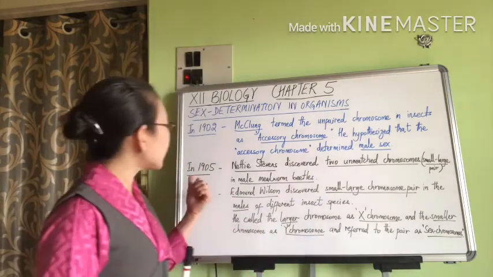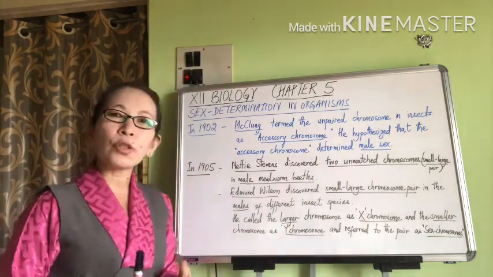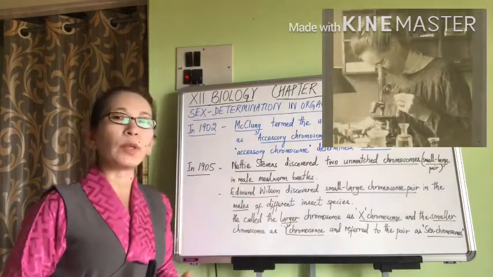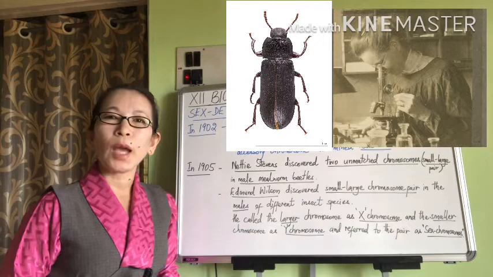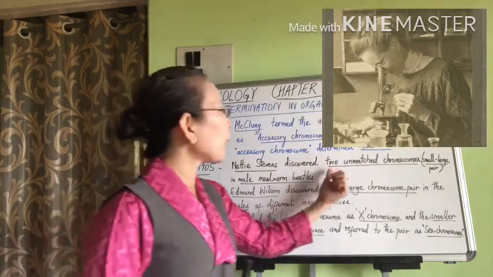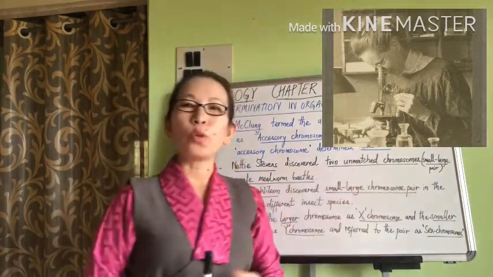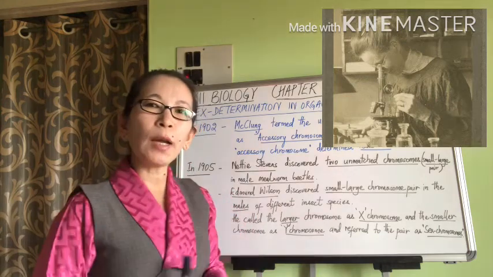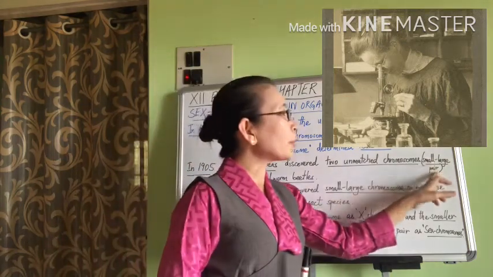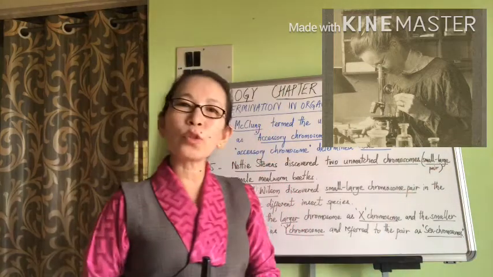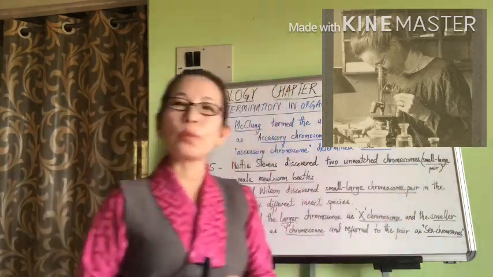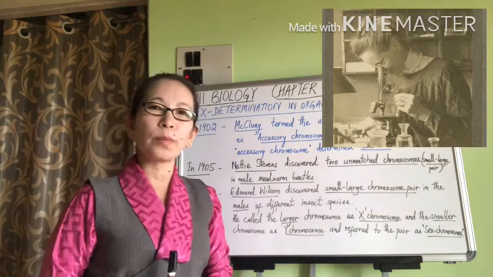Now, in the year 1905, an American geneticist named Nettie Stevens was working on mealworm beetles. And what she discovered was a pair of unmatched chromosomes. So it was an unmatched pair because one of the chromosomes was a small chromosome and the other chromosome of the pair was a larger chromosome.